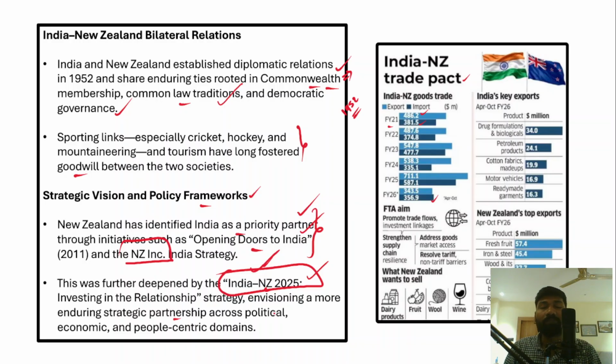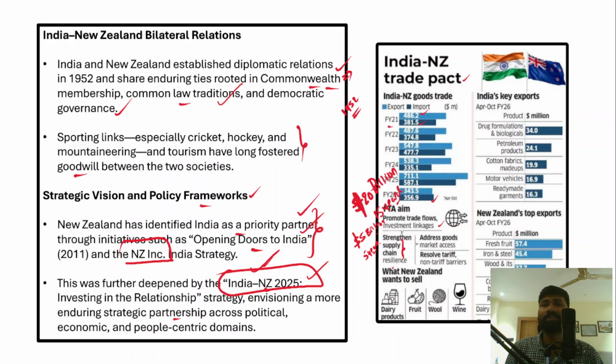And apart from that, the free trade agreement between India and New Zealand aimed to promote trade flows and investment. New Zealand aimed to invest 20 billion US dollars into the Indian economy in the coming 15 years. So this was one objective. The second objective is that bilateral trade would reach 5 billion US dollars in the coming 5 years. This is also another objective of the free trade agreement. And then there is a need to strengthen supply chains.